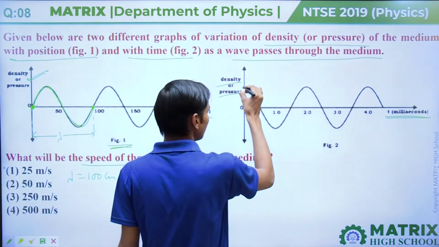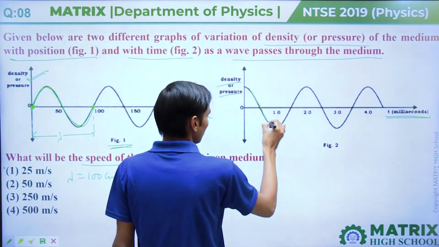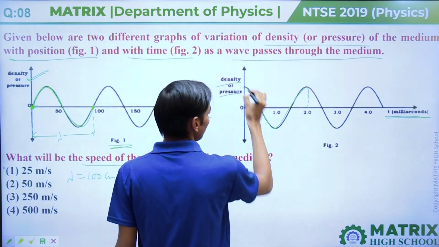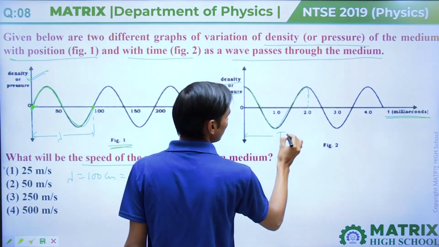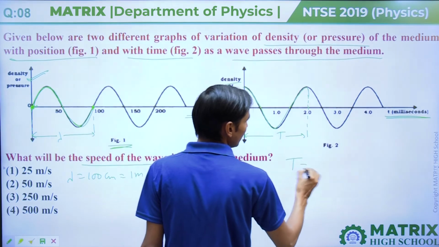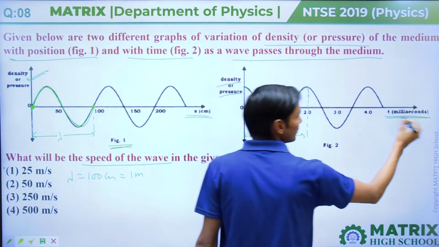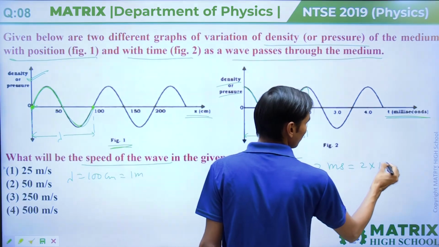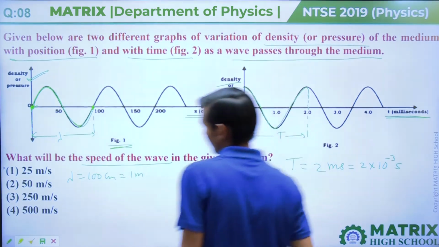From this graph, we can say that the time of a full wave is called the time period. So time period T equals 2 milliseconds, that means 2 into 10 raised to power minus 3 second.